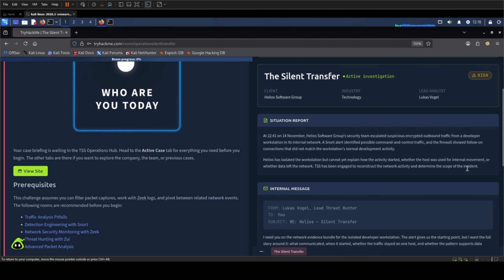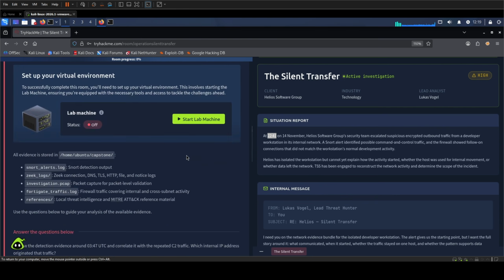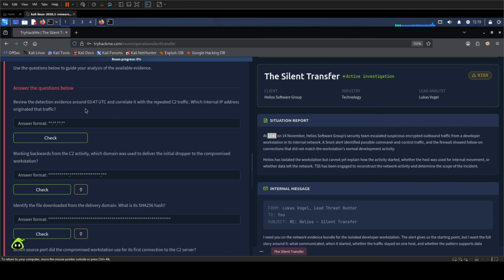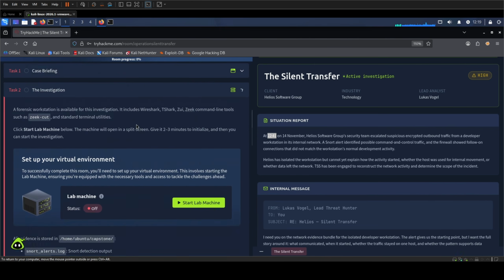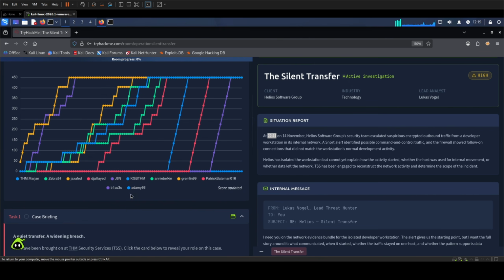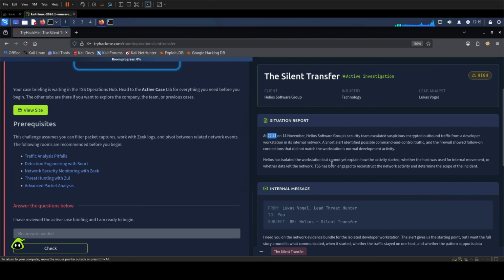One beginner mistake here is to treat 2241 as the packet timestamp we must search for. It is the escalation time in the case briefing. The first investigation question gives us a separate evidence pivot at 0347 UTC. Those timestamps describe different parts of the case, so I will not force them into one clock.